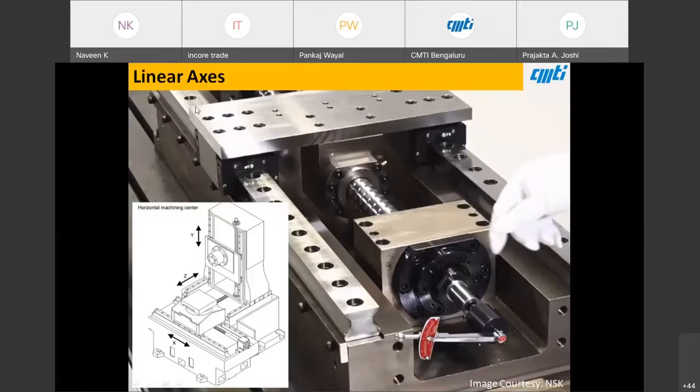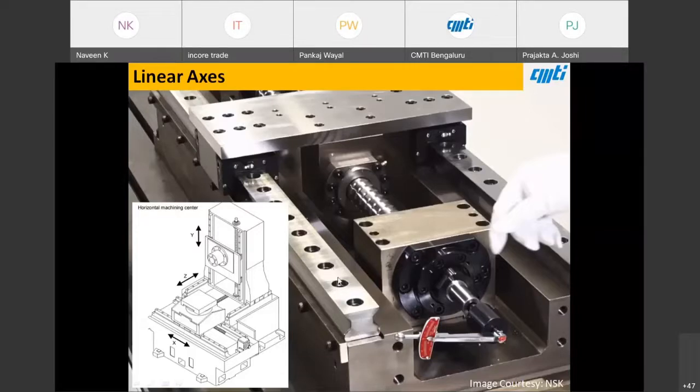This is just one particular linear axis that I have taken as an example. In this machine tool there are three such axes, and there can be rotary axes also, which are not part of our talk.